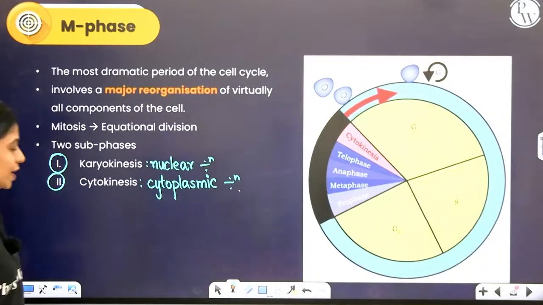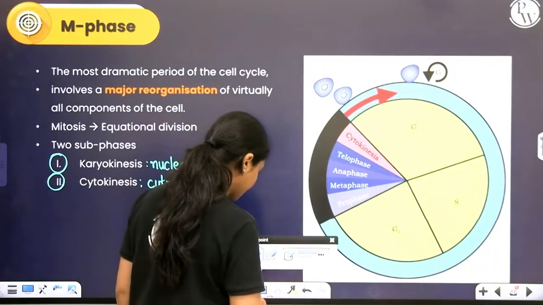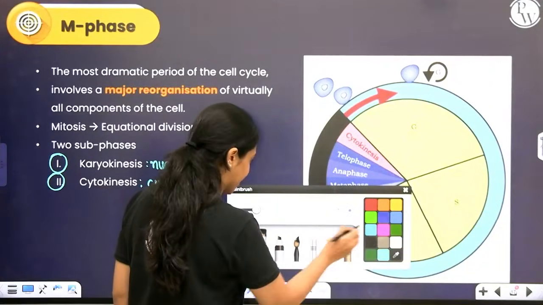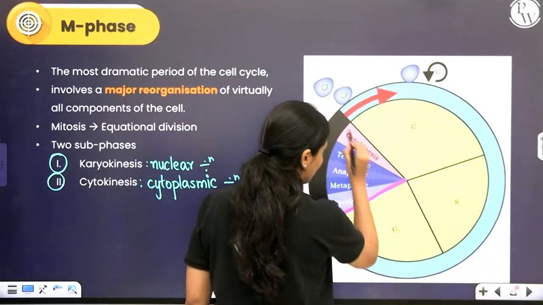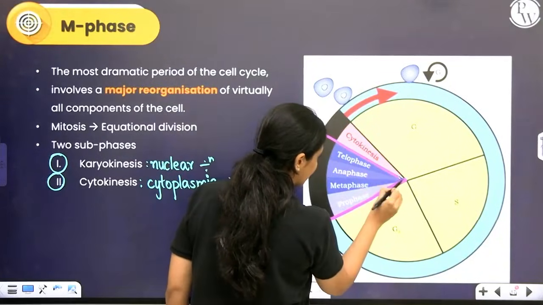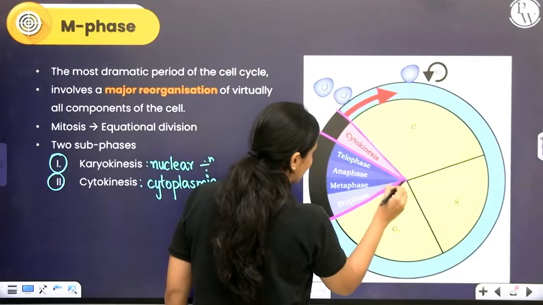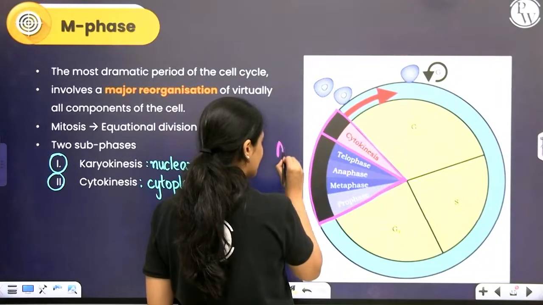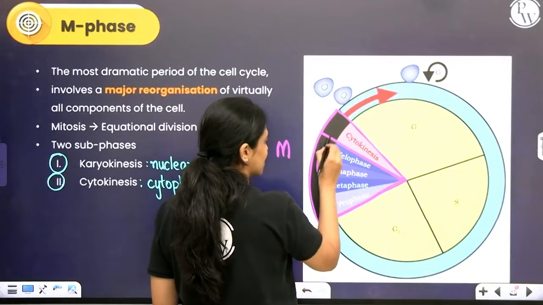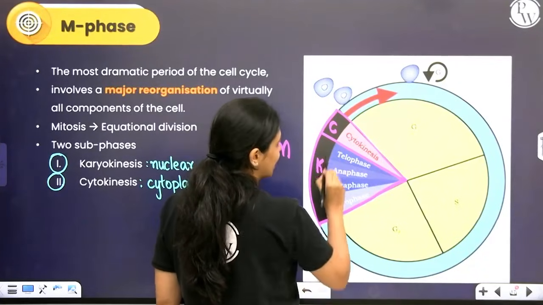Okay, first over here, in karyokinesis, see, this whole thing is M phase. This entirely is M phase. Here you have karyokinesis, here you have cytokinesis.